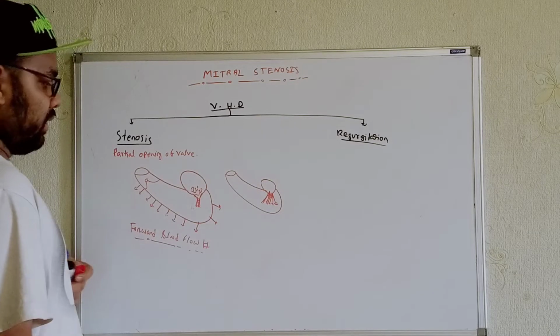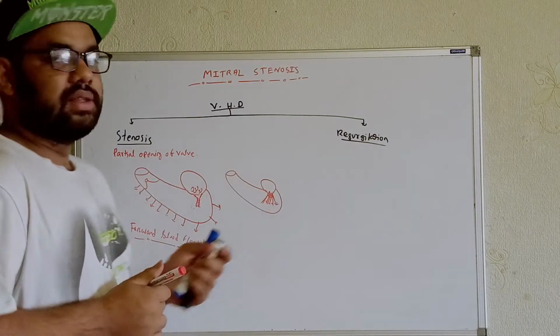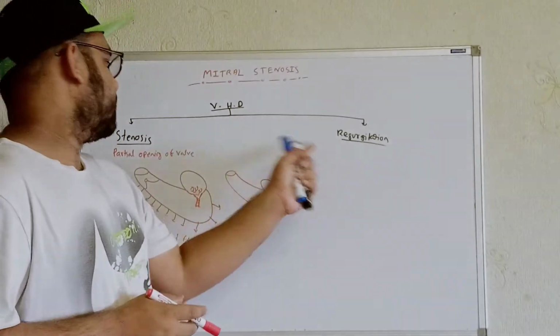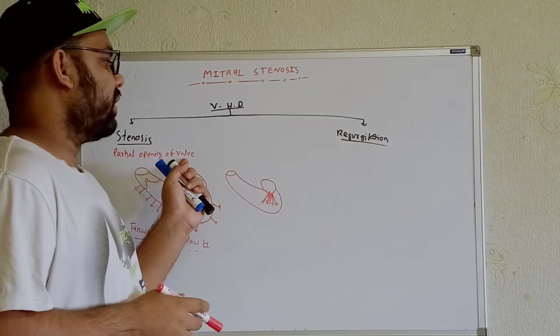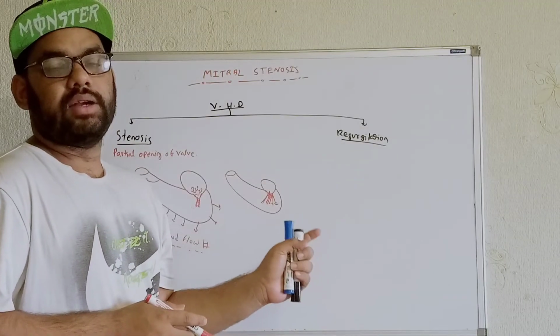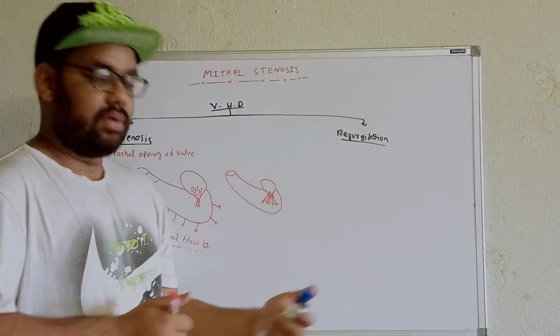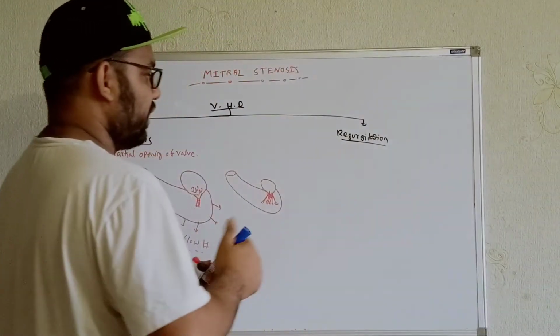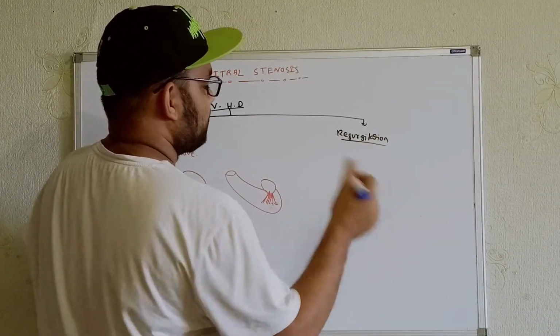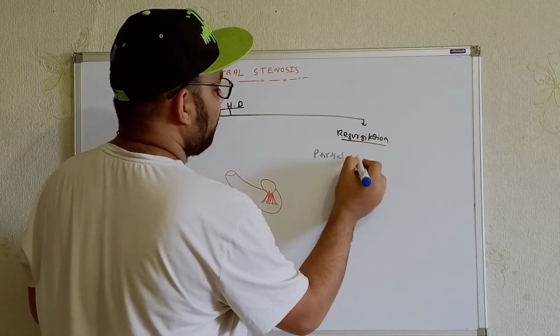Now, what about regurgitation? In regurgitation, we will see the opposite things. Here was the partial opening of the valve; here we will see there will be partial closure of the valve. That means the valve will not be completely closed. So let me write it over here: in these cases we will see partial closure of the valve.